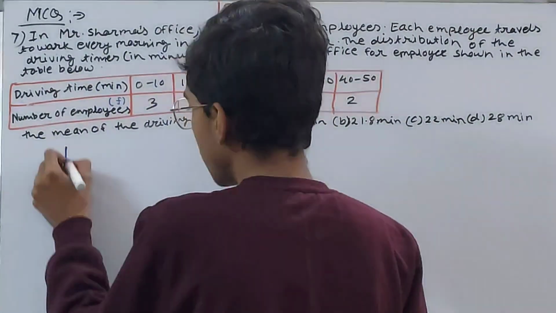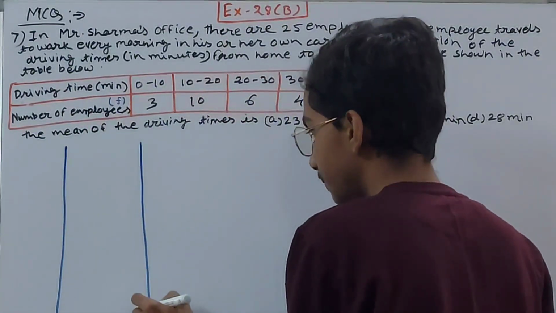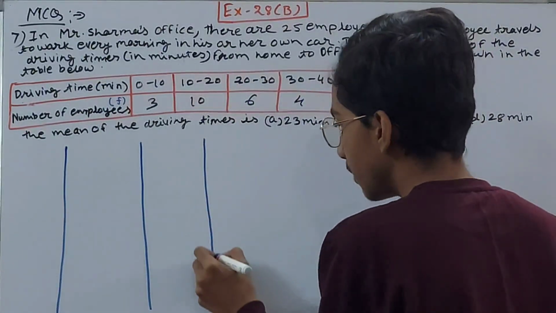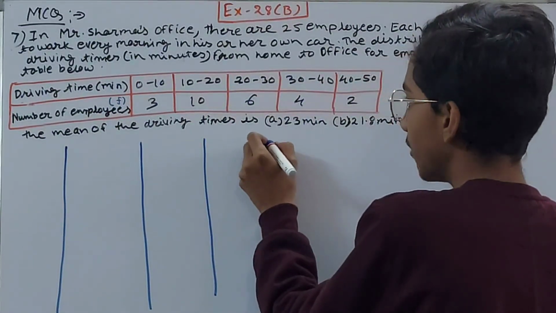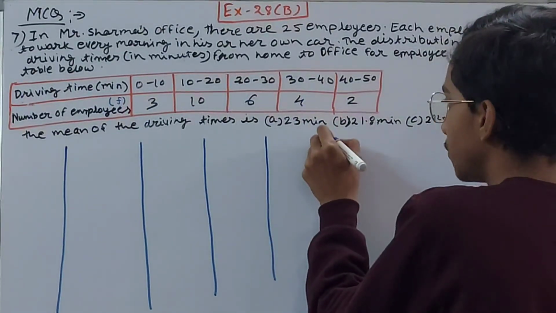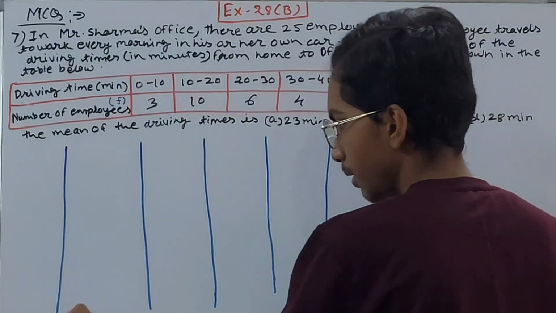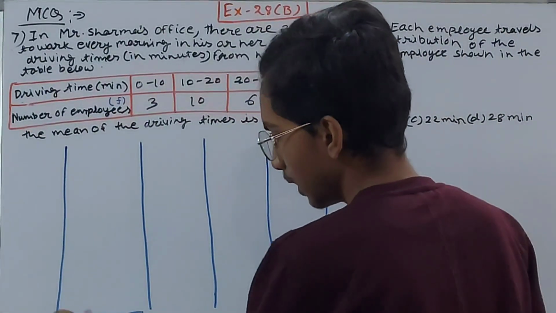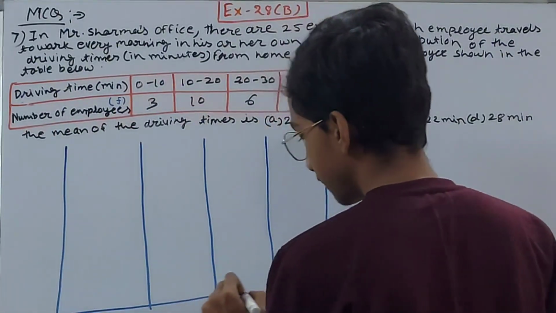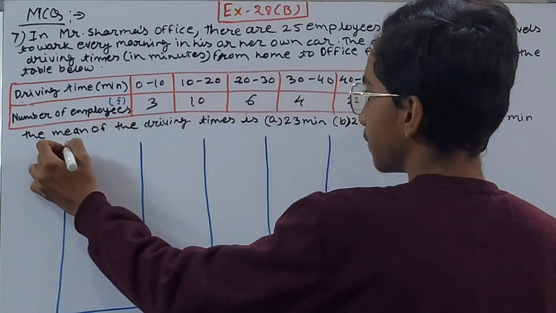So let's make the table again, right? We will be having one column here, and then one column here as well. That will be the frequency, and then we'll be having the class marks here. And the last column here will be F into X. Let me just join them together. So this will be our table that you need. Now this is not needed, and here also.